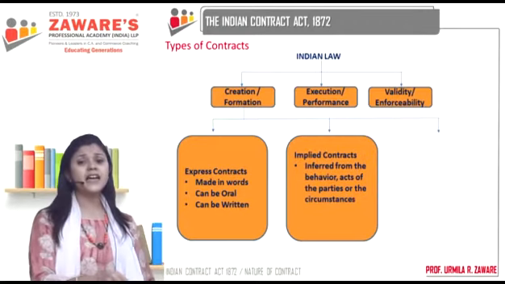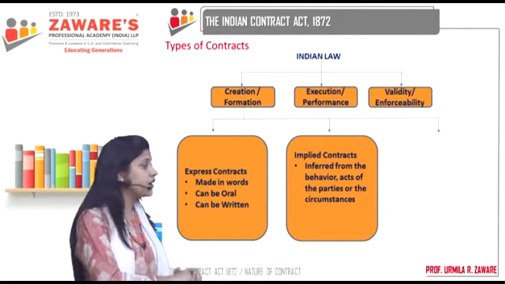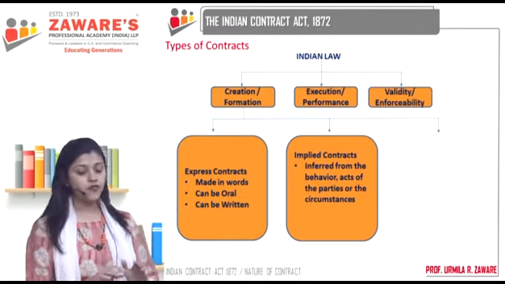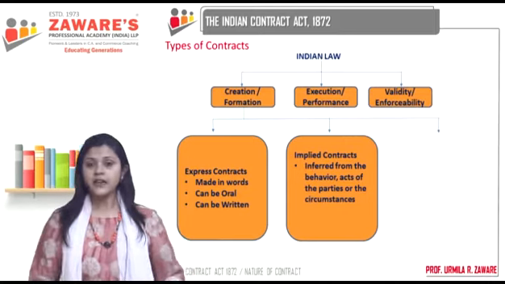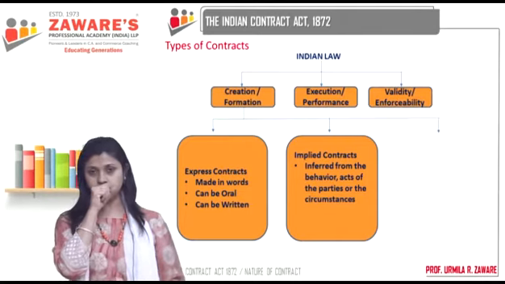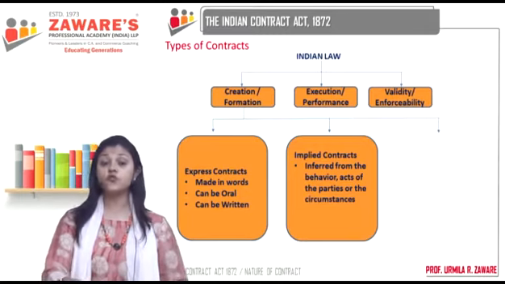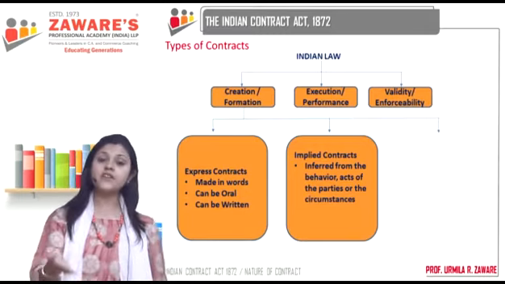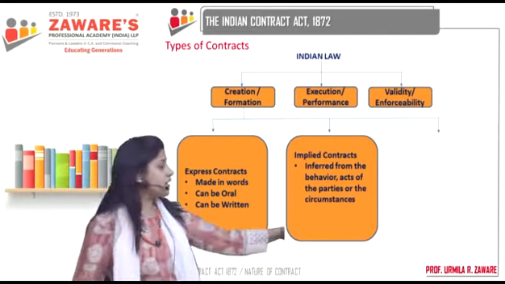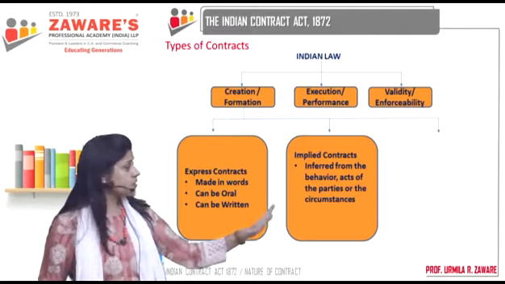Then you have implied contracts. Implied contracts are those which are inferred from the behavior, the acts of the parties or the circumstances itself. For example, I make an offer to you through a letter. Letter means I have used words in the written form. And you give me your acceptance through a letter itself. So we have made the contract in the written express way. This is also a valid contract.